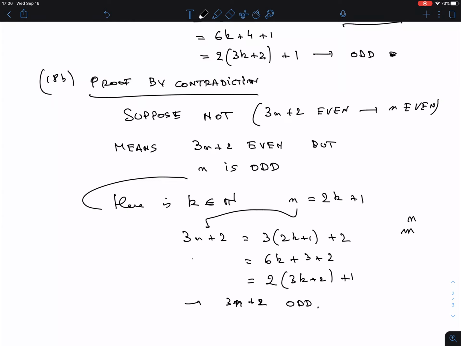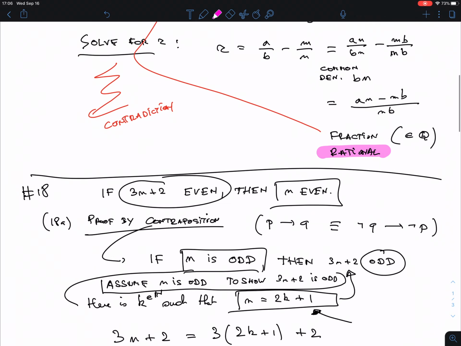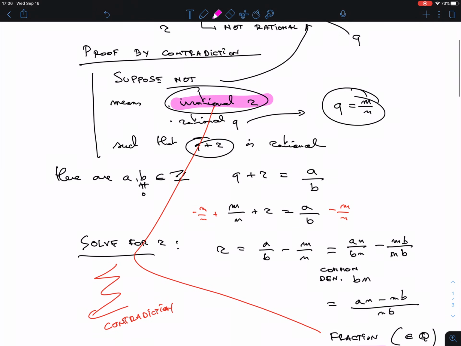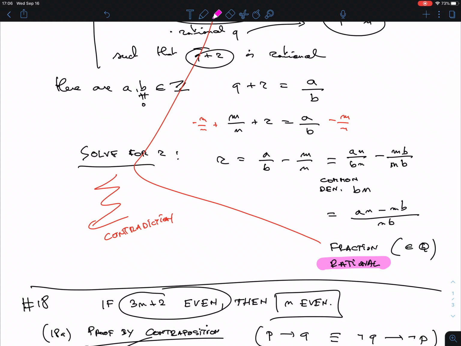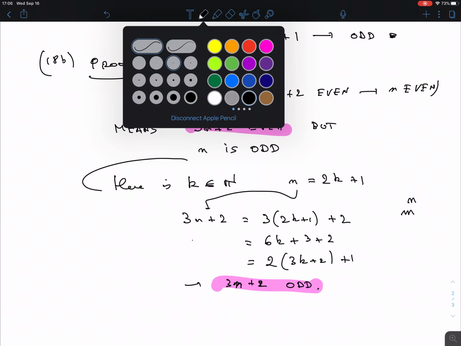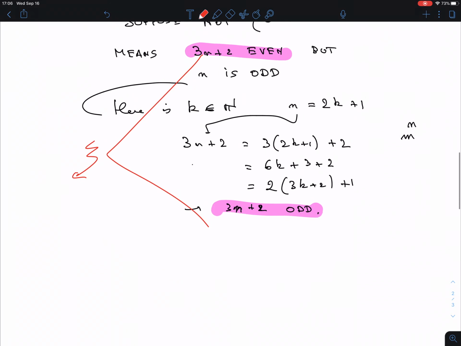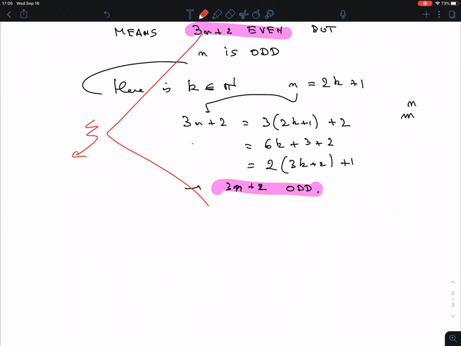Okay. Right, so 3n plus 2 is odd. Okay, so I have this. But wait. I have also this. Notice that these two statements contradict each other, and that's what I need. In a proof by contradiction, I need a statement and its negation, both to be true, which is impossible. So I have a contradiction, which I remember is my flash, my lightning bolt, or whatever you call it. So this is a contradiction, and therefore we're done.